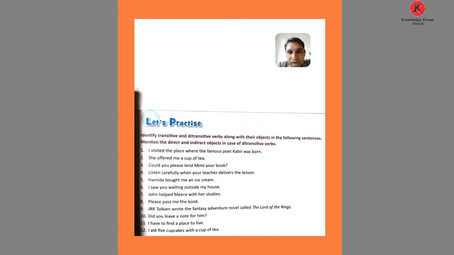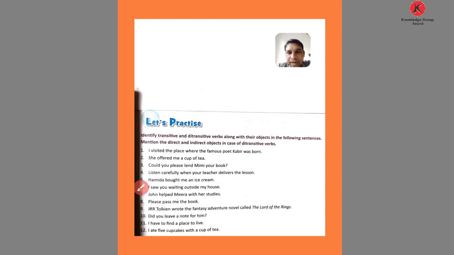Now number 10. Did you leave a note for him? Here the verbs are did and leave. Here for him is given, that is why we can say it is ditransitive. Okay.